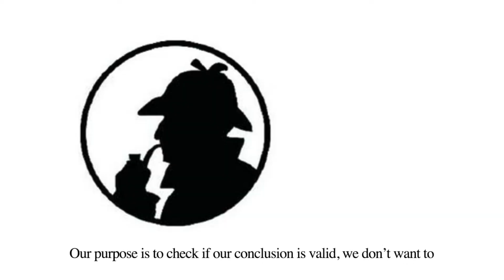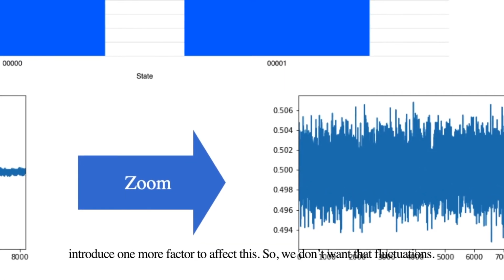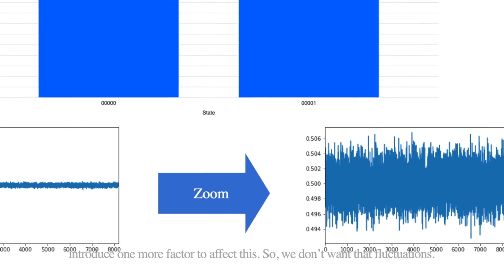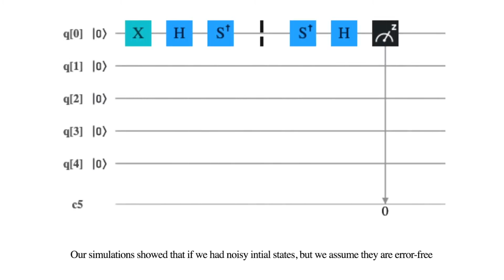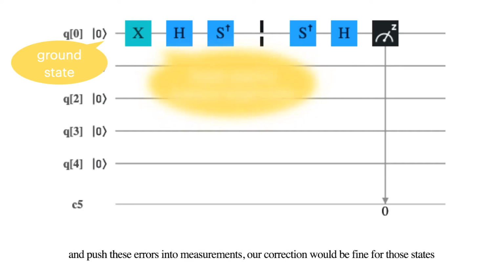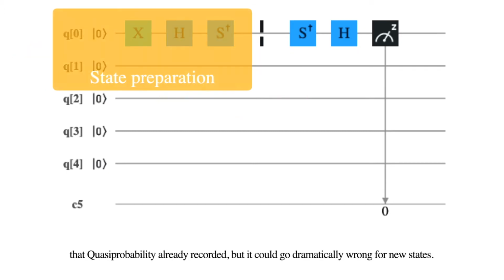Our purpose is to check if our conclusion is valid. We don't want to introduce one more factor to affect this. So, we don't want those fluctuations. We end up writing our own scripts so that we can make everything in the way we need. All simulations showed that if we had noisy initial states, but we assume they are error-free and push these errors into measurement, our correction would be fine for those states that quasi-probability already recorded. But it could go dramatically wrong for new states.